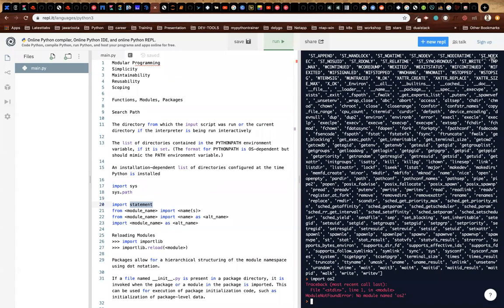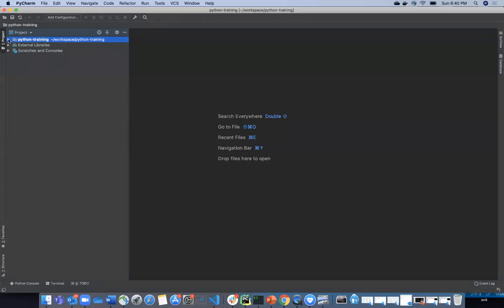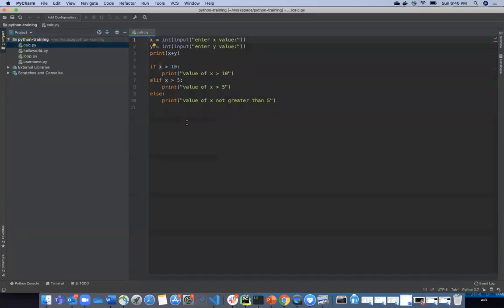The rest of the ways is you can import them as is, and you can name it something else, like you can give it an alternative name or alias name. So these are the ways to basically import the modules. So let us do a simple module now, and let me show you how to exactly create a module. So what I have done is I have opened a folder in PyCharm now. Let me show you. PyCharm is a Python editor. Let me create a module called cals.py. There is nothing here.